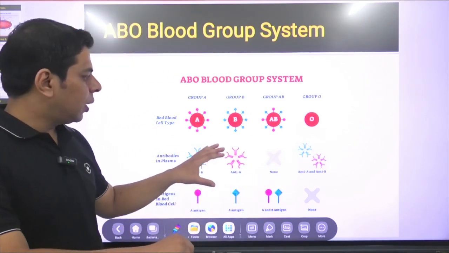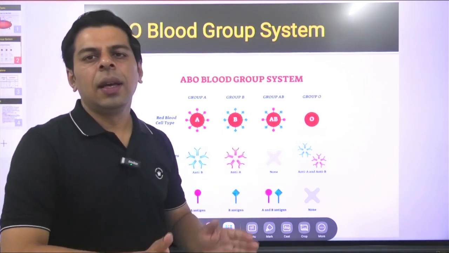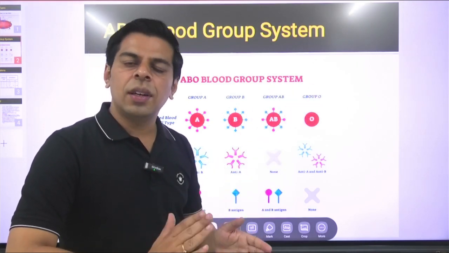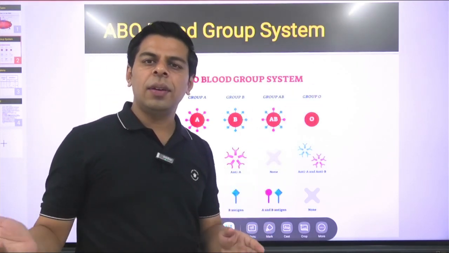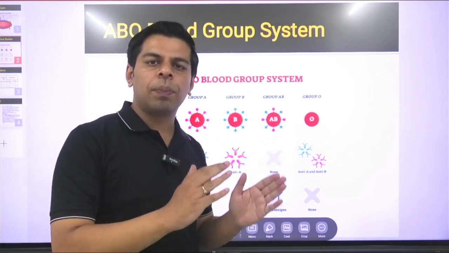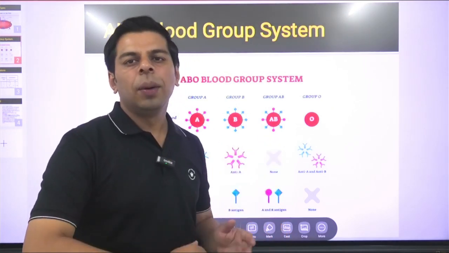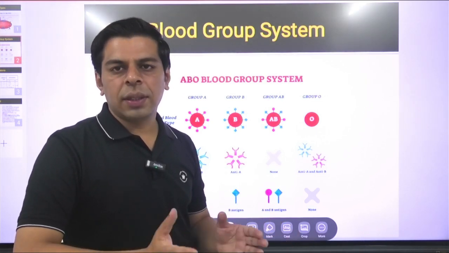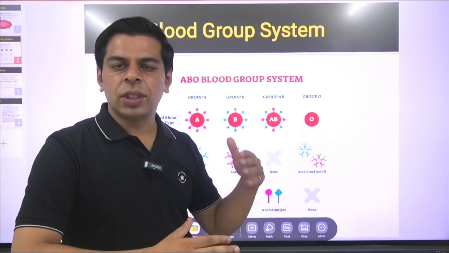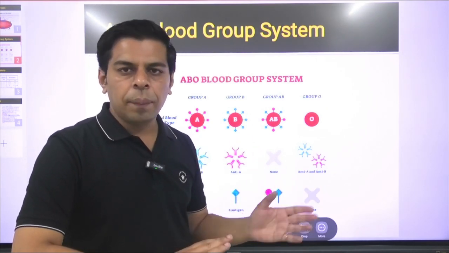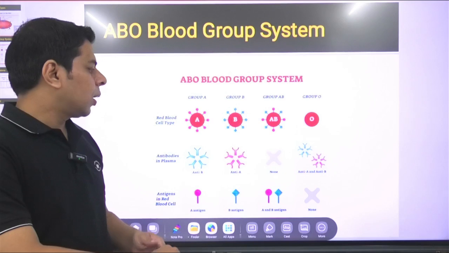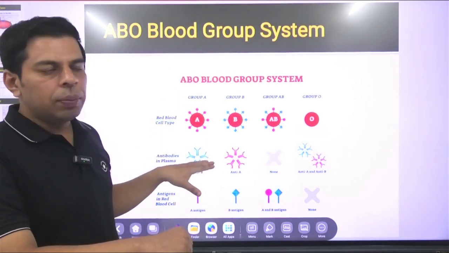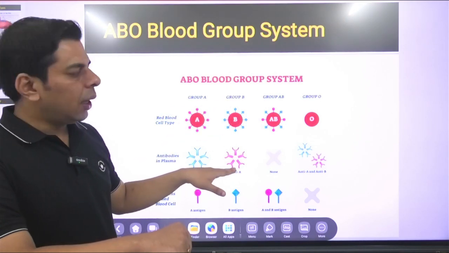Then coming to the antibody part, basically any blood group is scientifically programmed to accept blood of its own type only. Whenever you try to mix some other blood group, for example, a person has blood group A and you try to send blood group B, there would be clumping, because there is an antibody already present which will reject any other blood group apart from itself. So that's where the antibody concept comes into the picture. In case of A, the antibody B would be present. In case of B, the antibody A would be present.